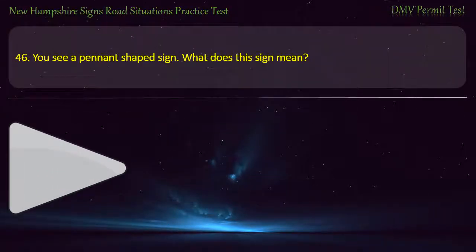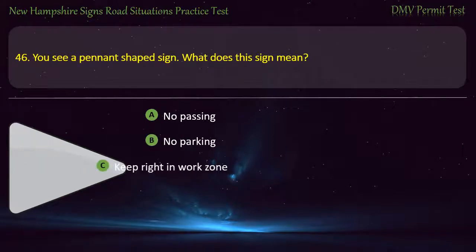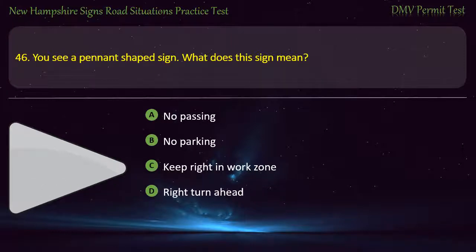Question 46. You see a pennant-shaped sign. What does this sign mean? No passing. No parking. Keep right in work zone. Right turn ahead. Answer. No passing.